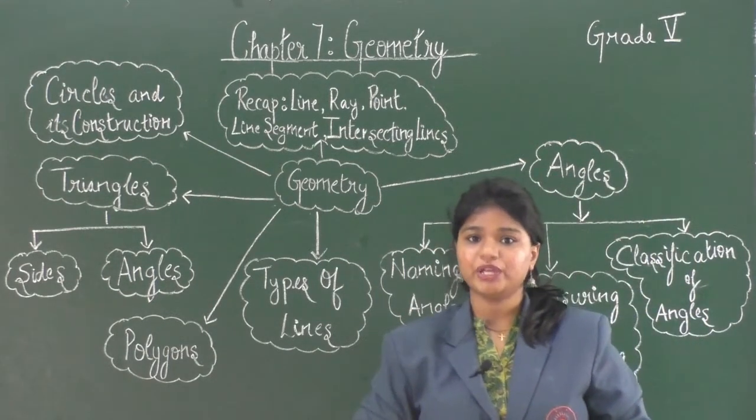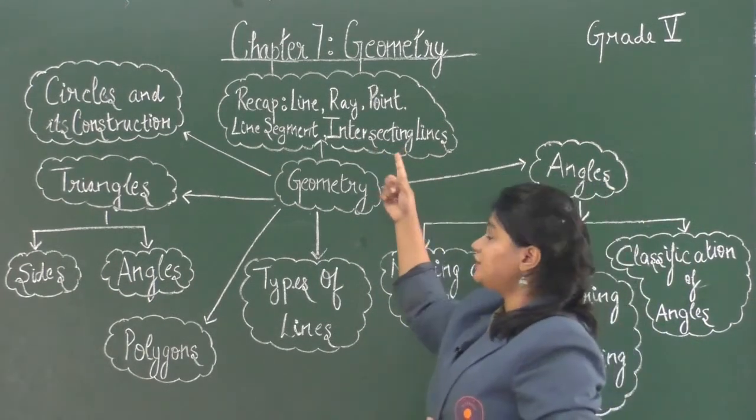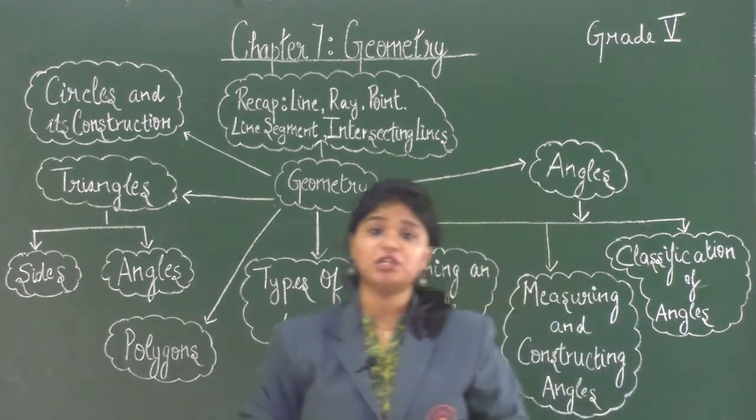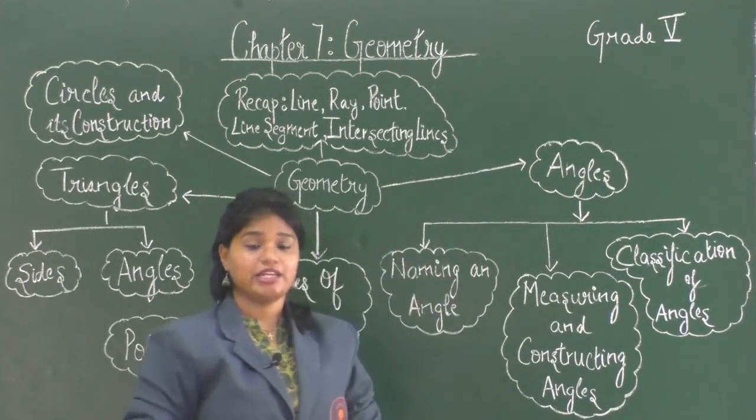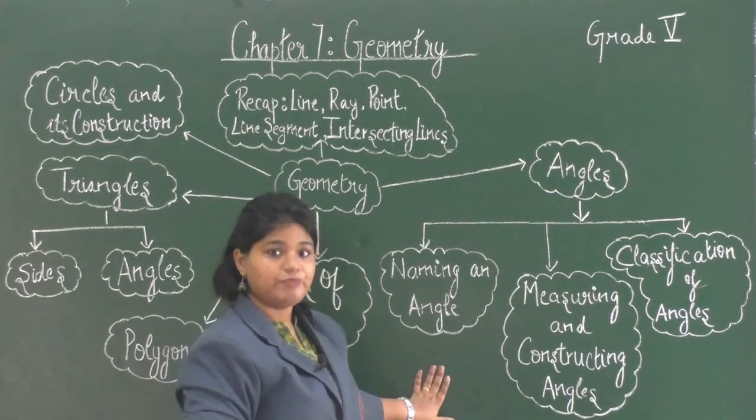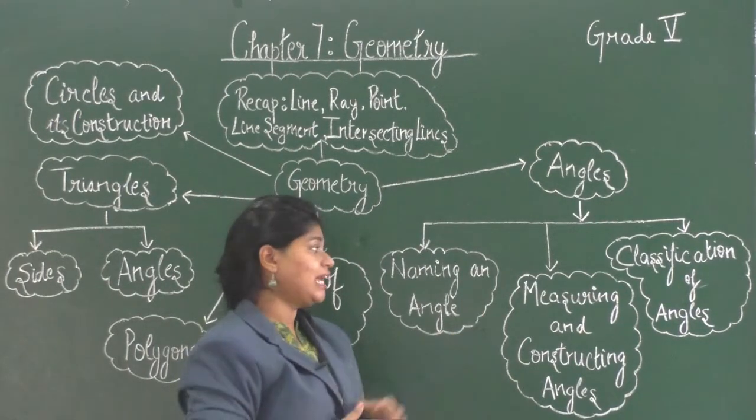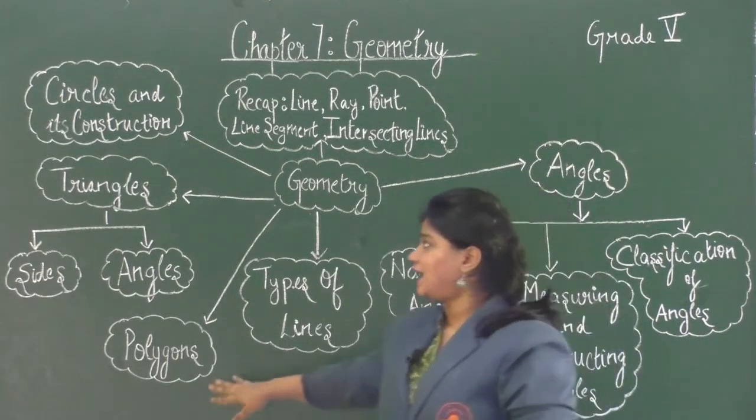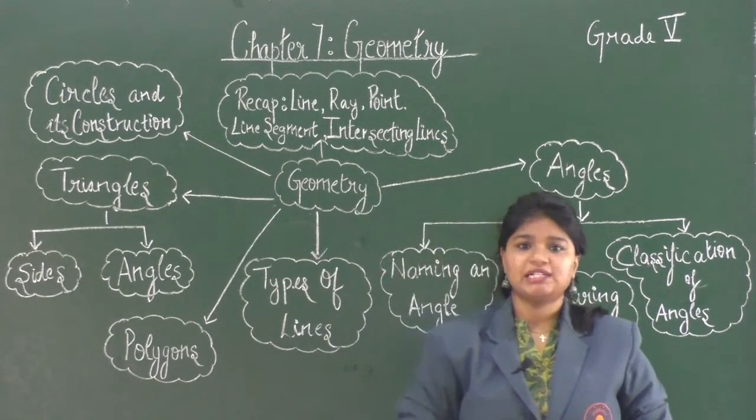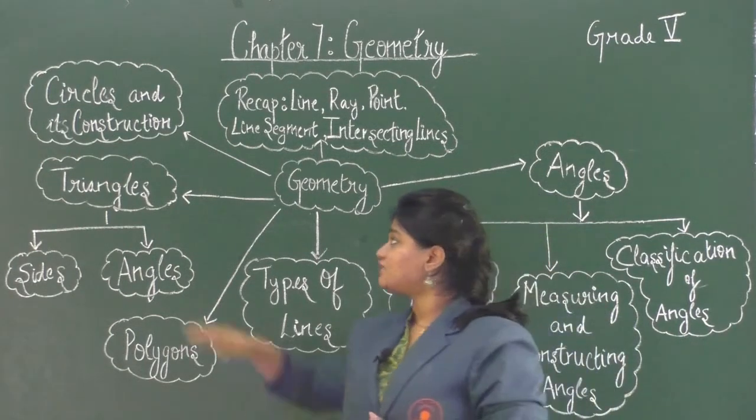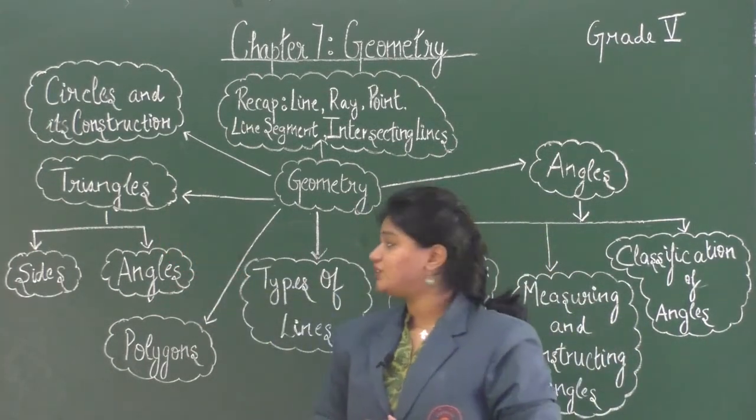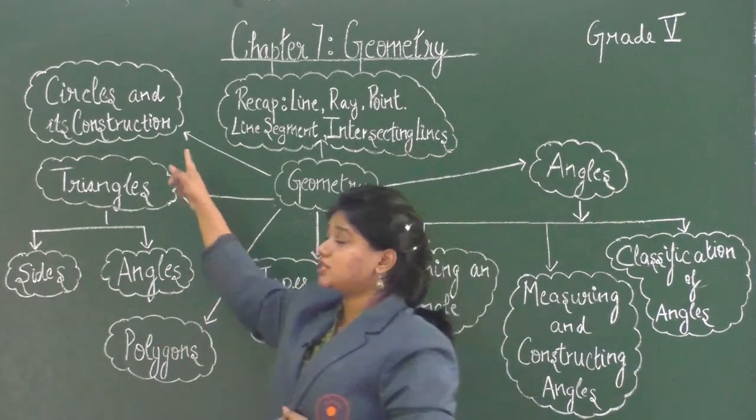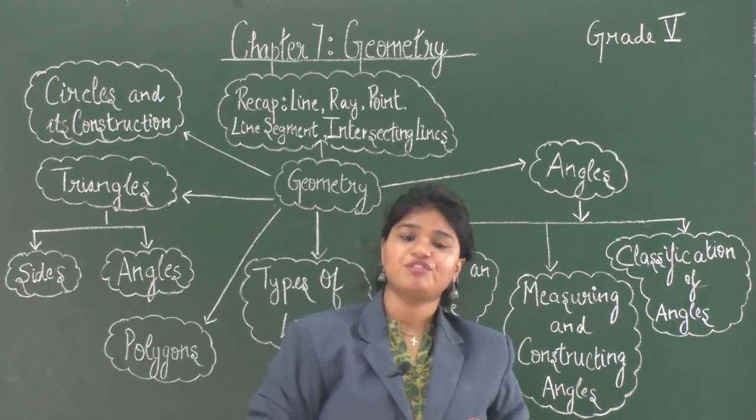First, we will have a quick recap on the topics line, ray, point, line segment and intersecting lines. Then we will learn about angles, and under angles we will learn how to name an angle, how to measure and construct angles, and how to classify angles. Then we will learn about types of lines and polygons. We will learn about triangles in a detailed manner, that is classification of triangles on the basis of the length of the sides and the measure of the angles. Finally, we will learn about circles, its parts and construction of circle.